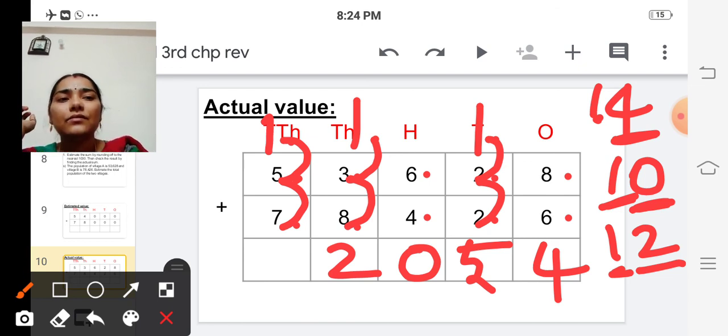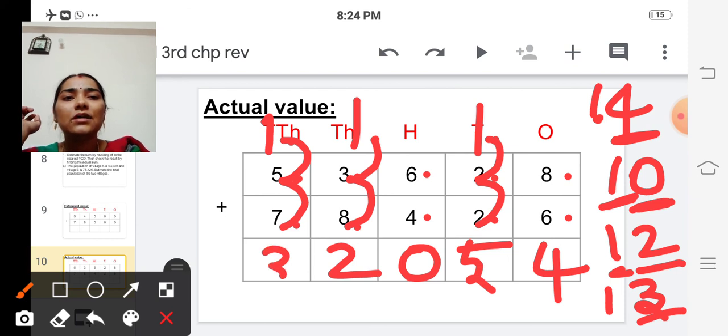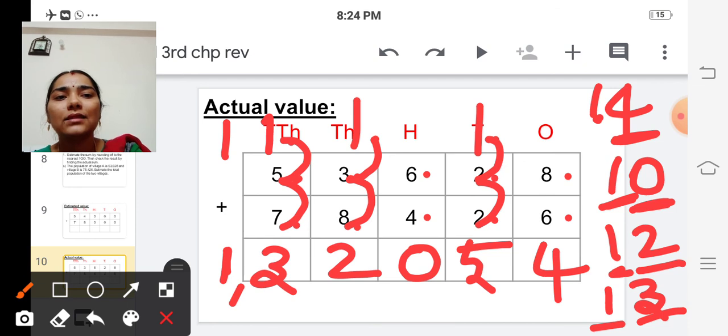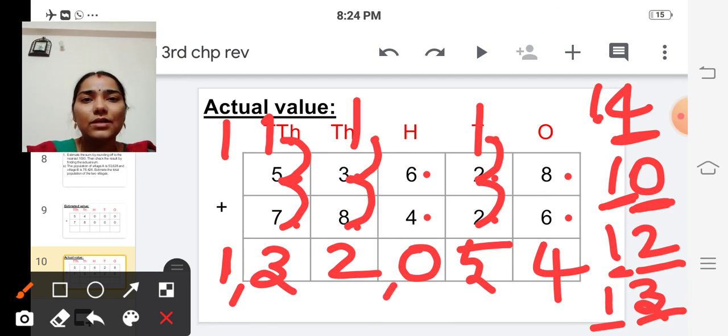So we are getting a 2-digit number. Put the unit digit in the answer place and carry over this 1 to the next place. In the next place only 1 is there, so put 1 in the answer place. So here we are getting 1,32,054. The estimated value is 1,32,000, but the actual value is 1,32,054. Is it clear, children? Yes.